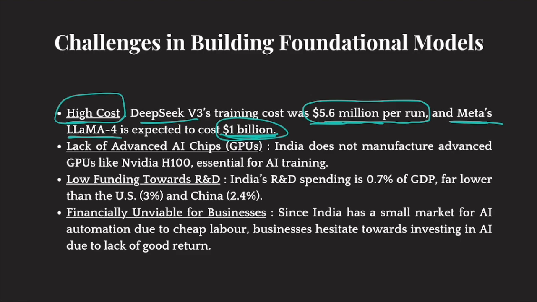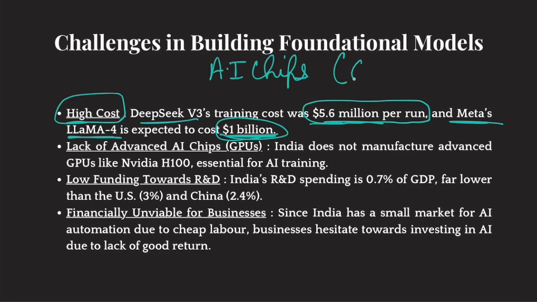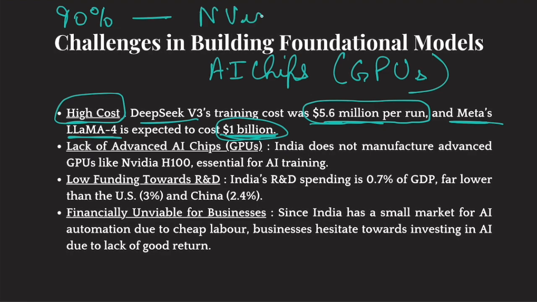Then these AI models require special AI chips to run on. These special chips are called GPUs. Currently, 90% of the GPUs are produced by one company called NVIDIA. It has 90% market share. And this company is an American company, right? India lacks these advanced AI chips on which we can build these AI models. So this is a roadblock.